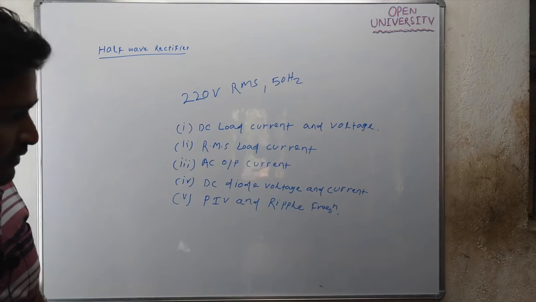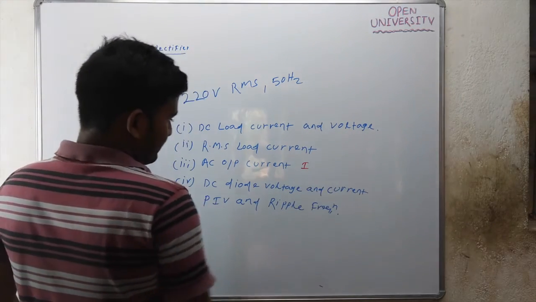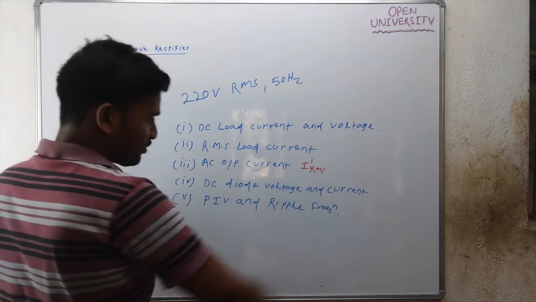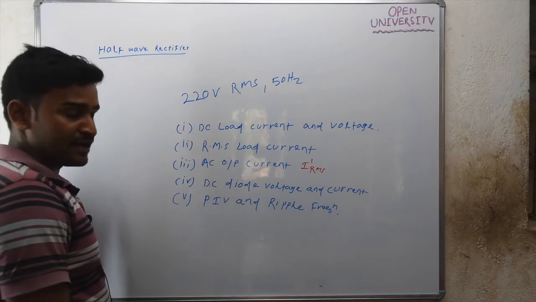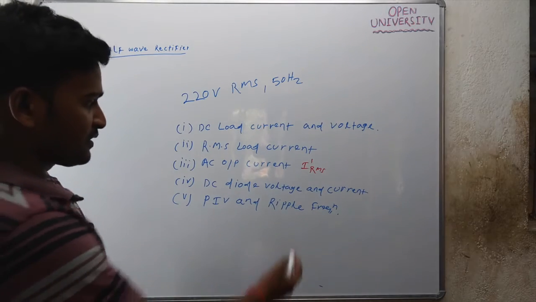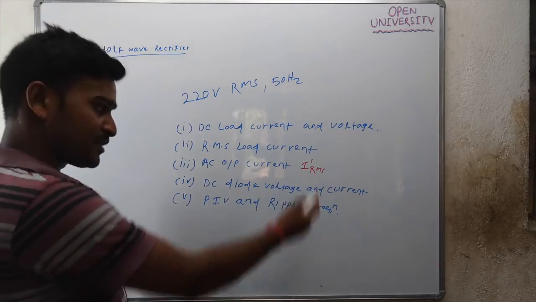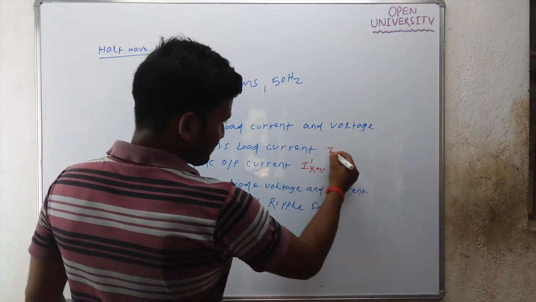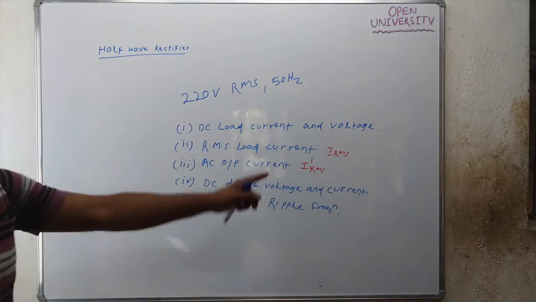AC output current means IRMS dash, the RMS value of the AC component, or it is also called the reading of the AC ammeter. AC output current means RMS value of the AC component, IRMS dash, and this is IRMS. RMS output current means RMS load current means IRMS.